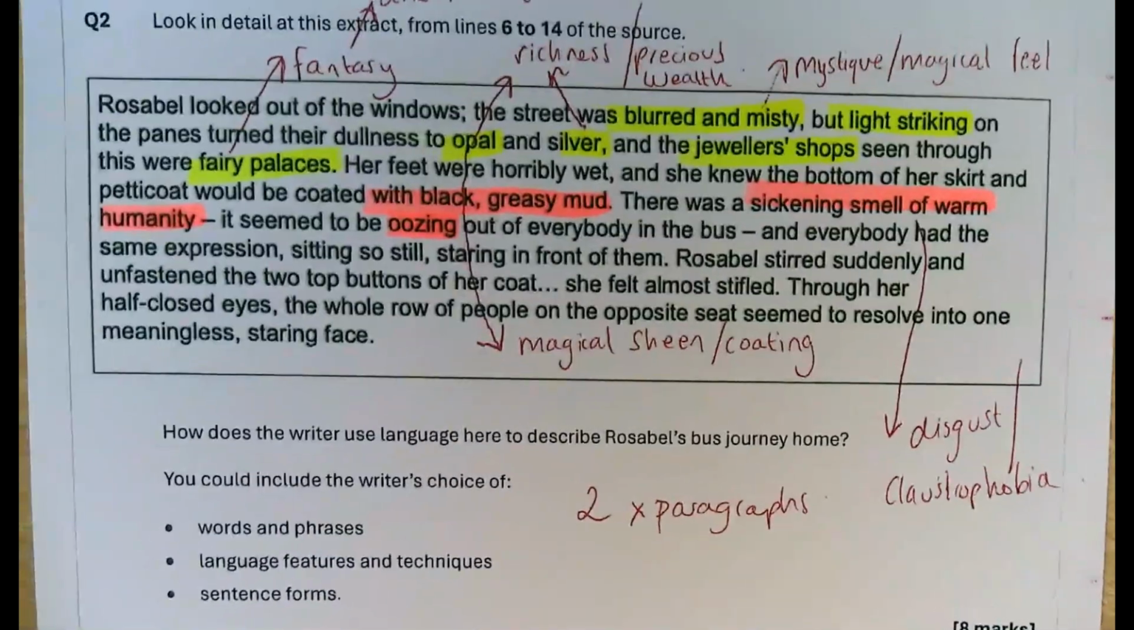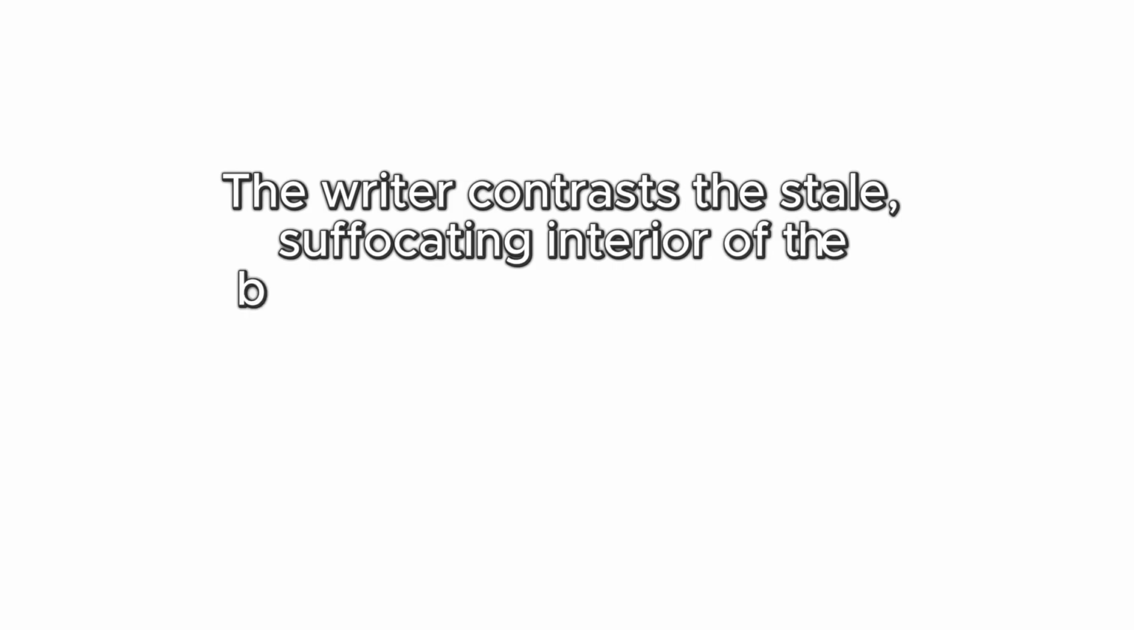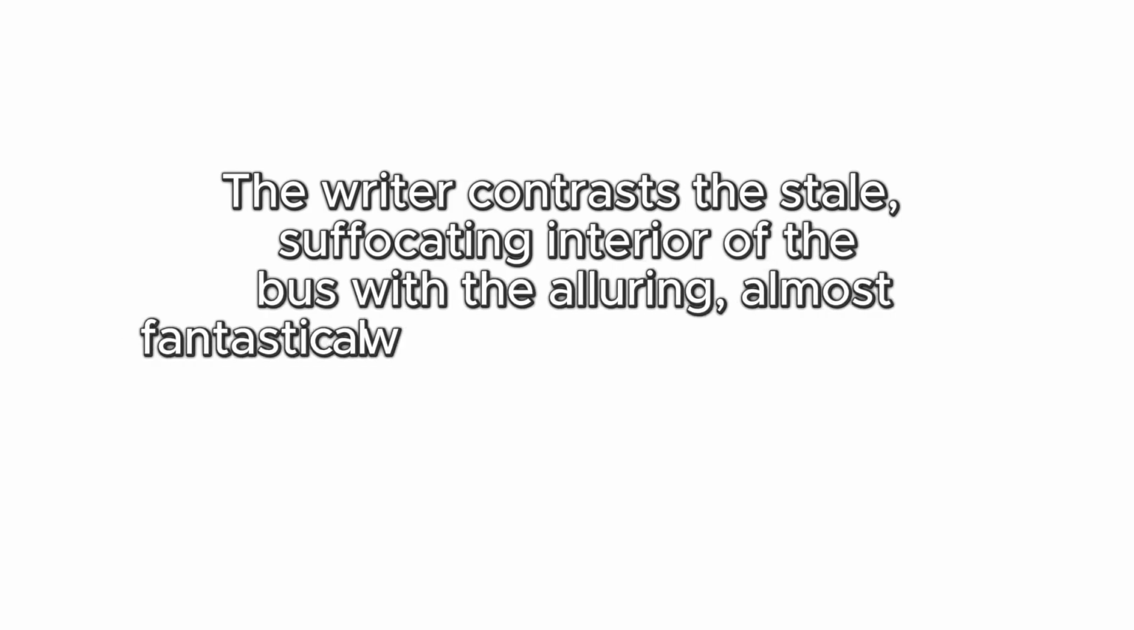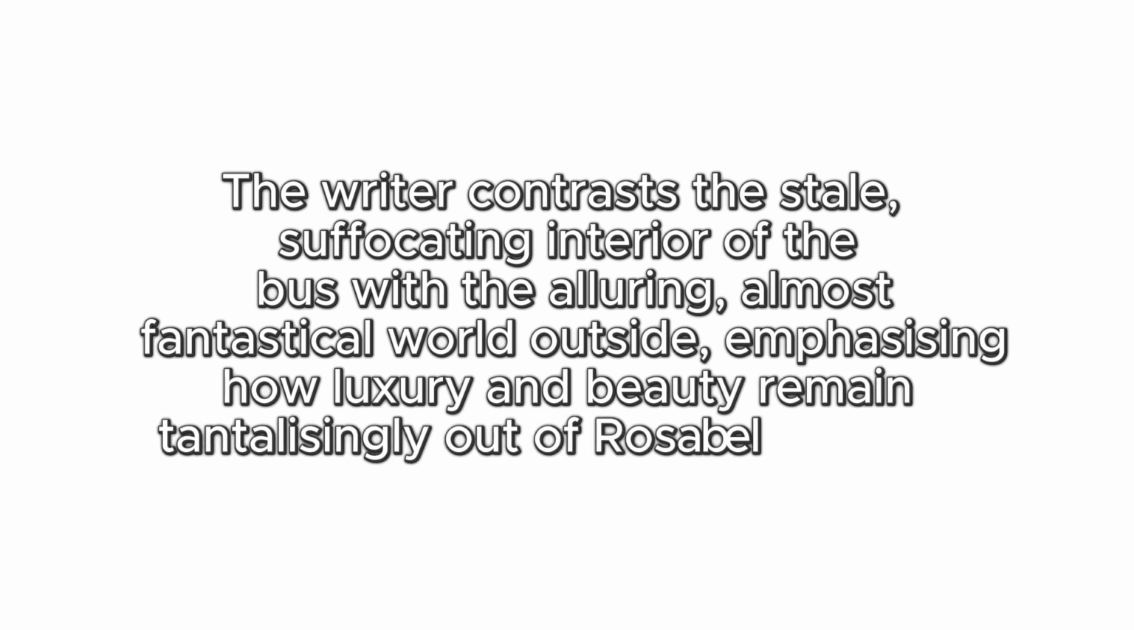Okay, so how do we begin this question? Well, you want to begin with a very short thesis statement summarising the overview of this, and I'm going to show you how to do that now. The writer contrasts the stale, suffocating interior of the bus with the alluring, almost fantastical world outside, emphasising how luxury and beauty remain tantalising out of Rosabel's reach. I just want to show the examiner that I've understood the main gist of the passage and I've understood the methods the writer's using, and here the big thing sticking out to me is contrast.